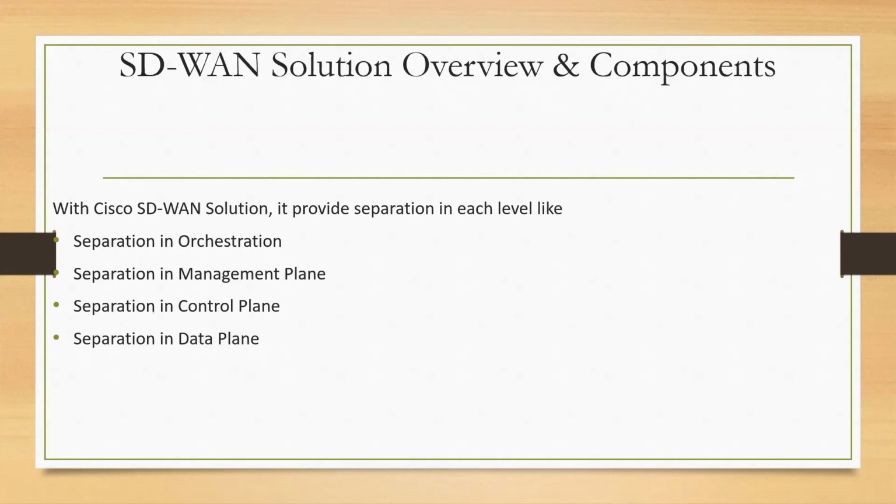And then we have the control plane, which is responsible for instructing the device, hey, this is how you should forward the traffic. And the data plane is responsible for forwarding the traffic, right? So that's how it is segregated, and if any of the planes is lost, you lose the functionality of that component. All the rest of the components will work the way they should. So in case the orchestration is lost, your data plane will keep working. In case the management plane is lost, your data plane will keep working. So that's how it works overall.